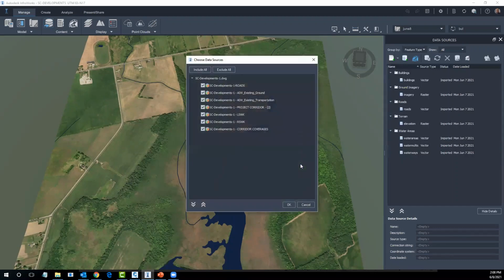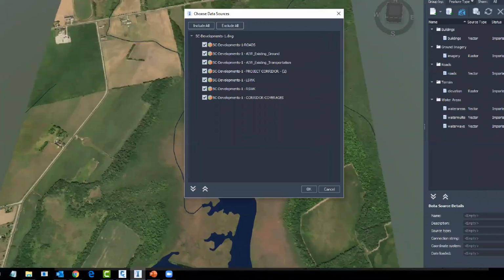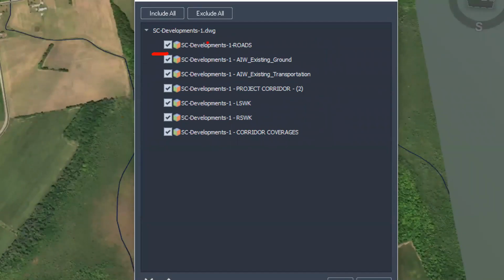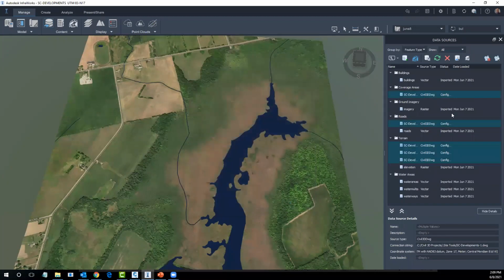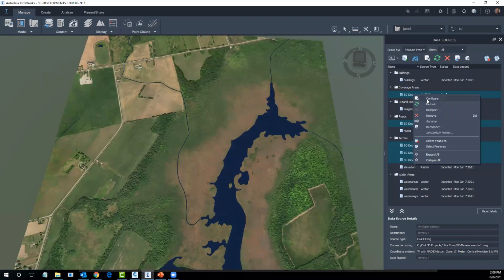There's been some surfaces. And now that I'm bringing in the Civil 3D data, you can identify that we've got this information here coming in from that drawing. So this is all the Civil 3D objects that are in that drawing. So if I want to bring them in, you leave it checked. I don't need to bring in the InfraWorks information. I already have that, but I can bring in the other information that was created when we imported Civil 3D objects. So if I say okay, they populate, and if I right click on the development section here under the coverage areas, you can see I just have to configure.